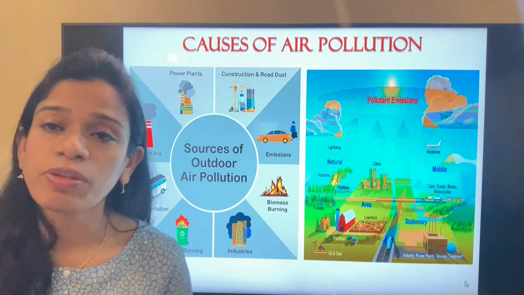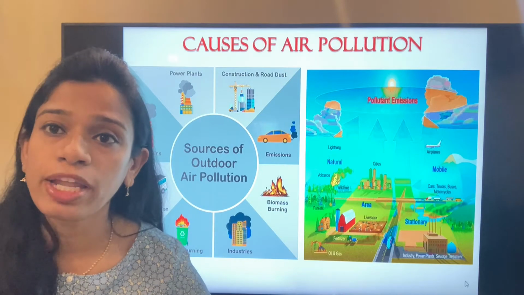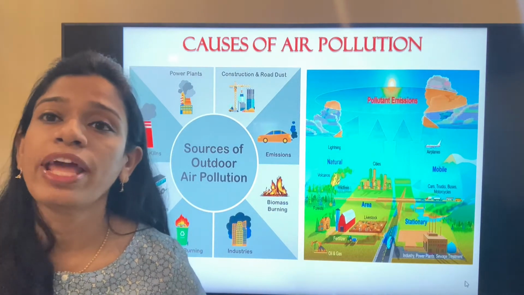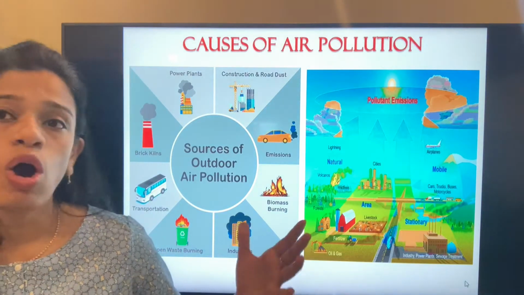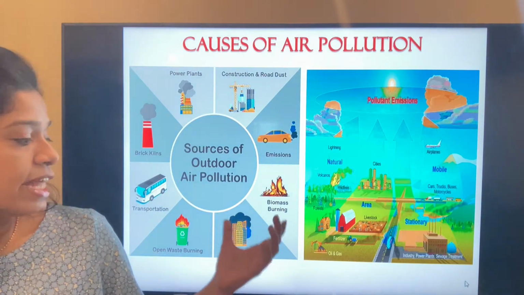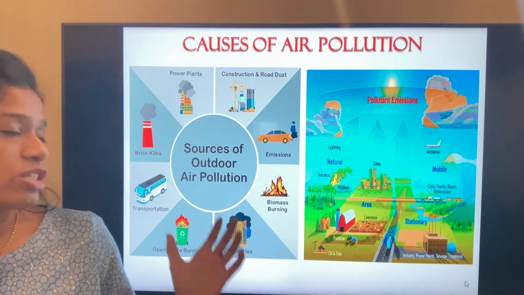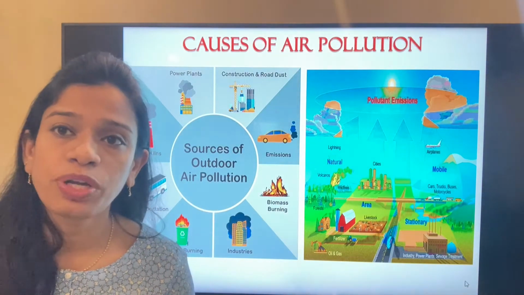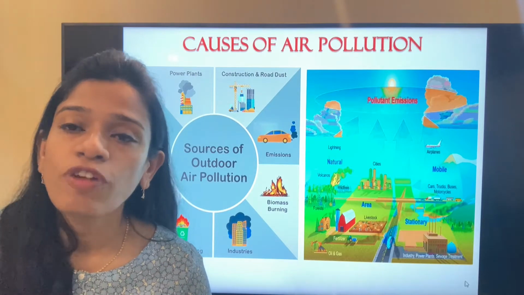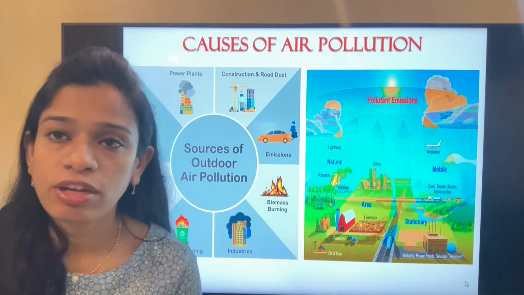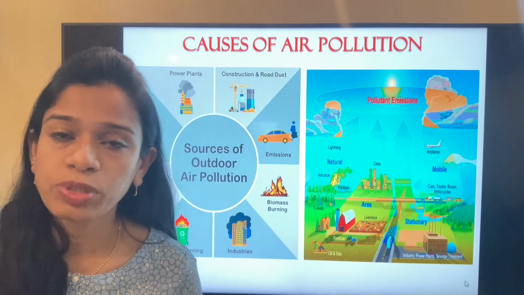Burning of biomass, that is en masse burning of the harvest material or any debris material, also leads to air pollution. Then industries, open waste burning, and even transportation, that is the movement of vehicles, which gives out emissions of carbon monoxide and carbon dioxide.